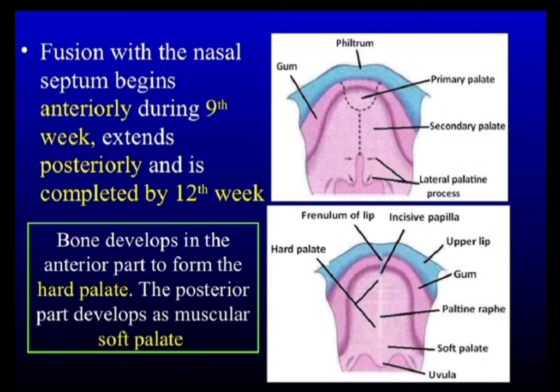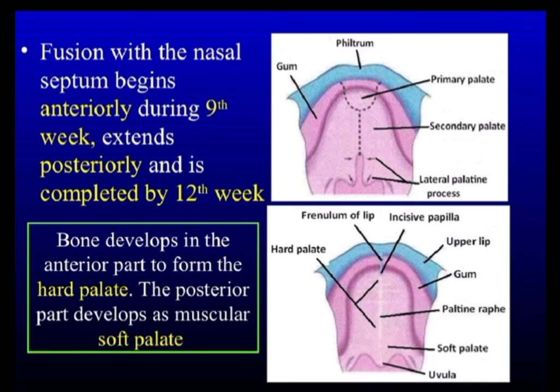If both cleft lip and cleft palate are present on one side, they are known as unilateral cleft lip and cleft palate. If they are present on both sides, it is known as bilateral cleft lip and cleft palate.